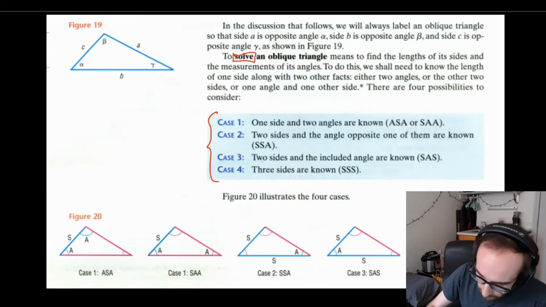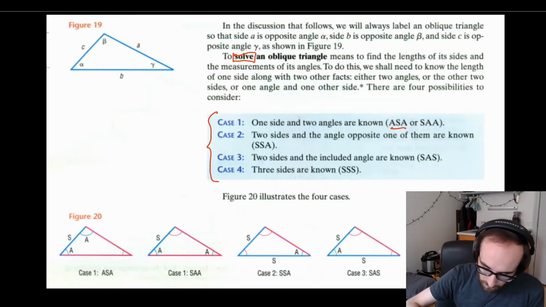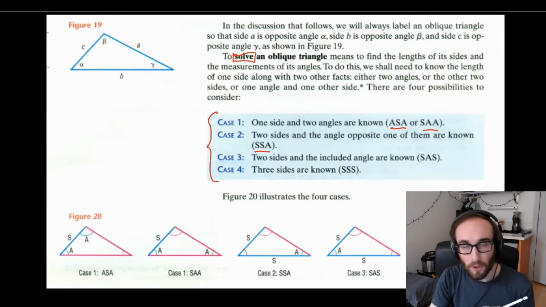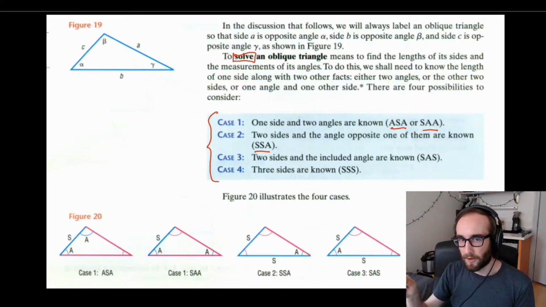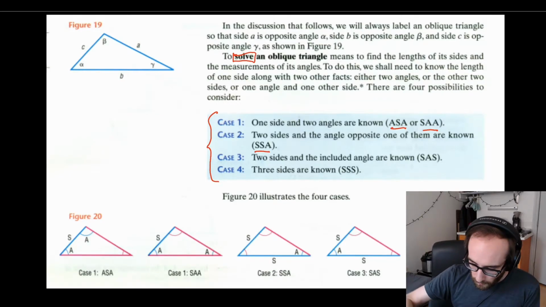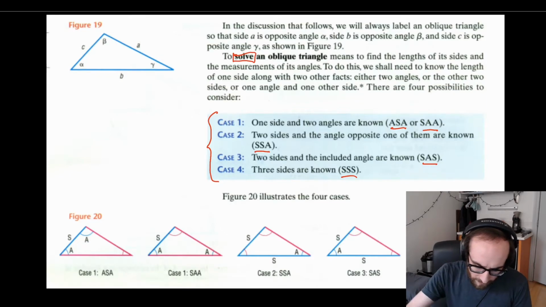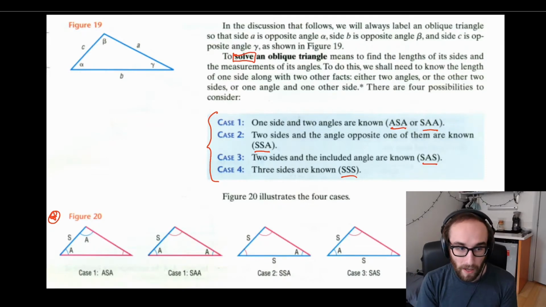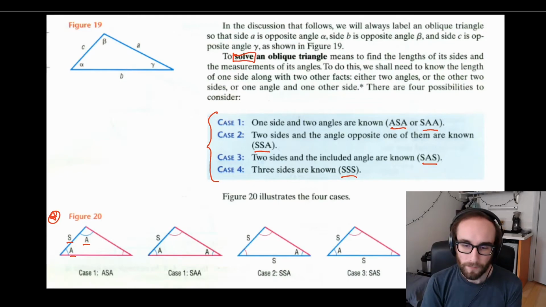So sometimes we'll be given an angle, a side, and an angle. Sometimes we'll be given a side and two angles. Sometimes we'll be given two sides and an angle. And the order that this is in is kind of like going around the triangle. We have a side, and then another angle after that. Sometimes we'll be given a side, an angle, and a side, and then three side lengths. And down here we have examples of all of these different situations where we're given some information. For example, over here we have an angle, a side, and an angle in that order.